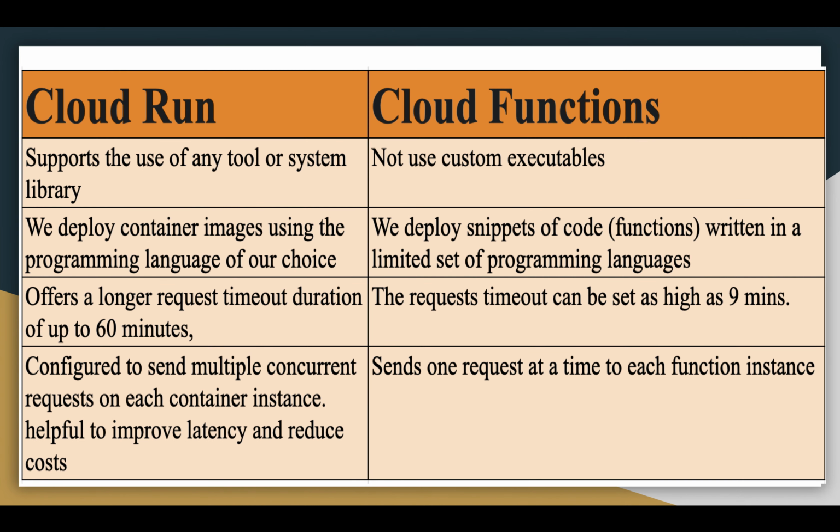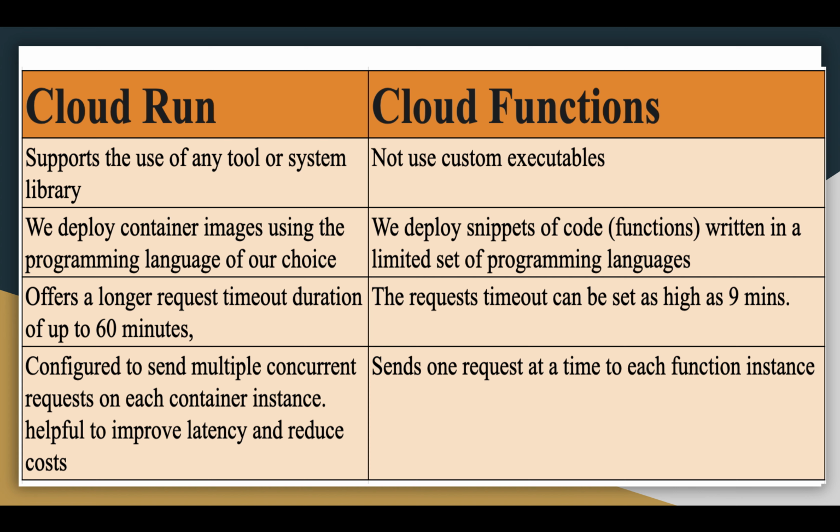Okay, so next we are going to see the difference between Cloud Run and Cloud Functions. So how is Cloud Run different from Cloud Functions? Cloud Run and Cloud Functions are both fully managed services that run on Google Cloud serverless infrastructure, auto scale, and handle HTTP requests or events. They do, however, have some important differences also. So we are going to see in this video Cloud Run and Cloud Functions differences. Cloud Run supports the use of any tool or system library from our applications. Cloud Functions does not let us use custom executables.